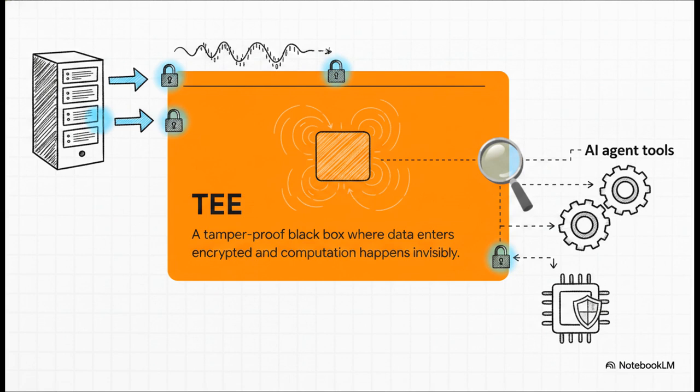But the ultimate privacy fix comes from the Oasis network, using something called Trusted Execution Environments, or TEEs. Think of a TEE like a tamper-proof hardware black box inside the server's CPU. Data goes in encrypted, the computation happens inside where literally no one can see it, not even the person who owns the machine, and then the results come out encrypted.